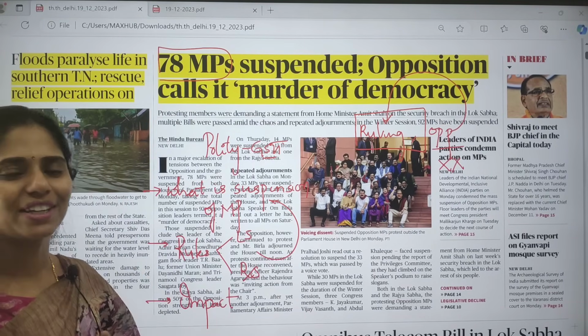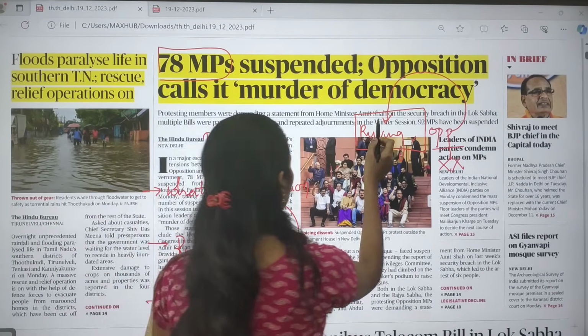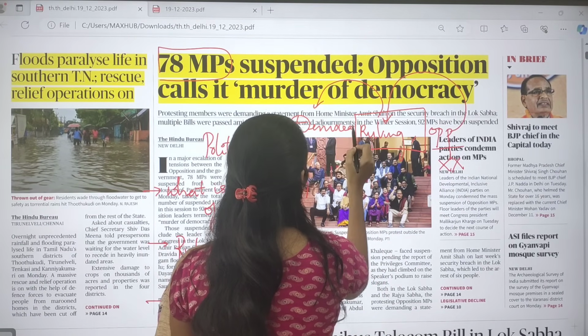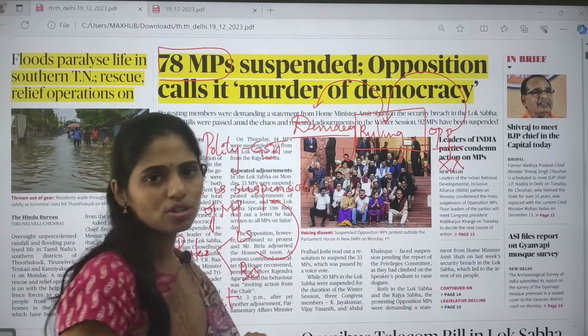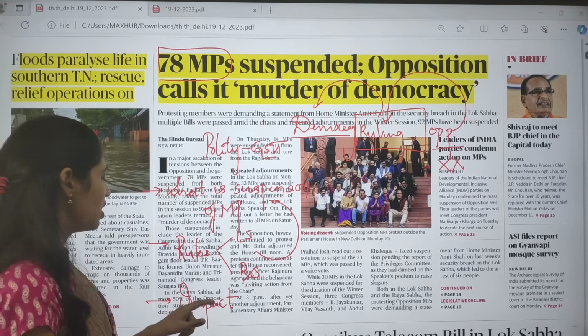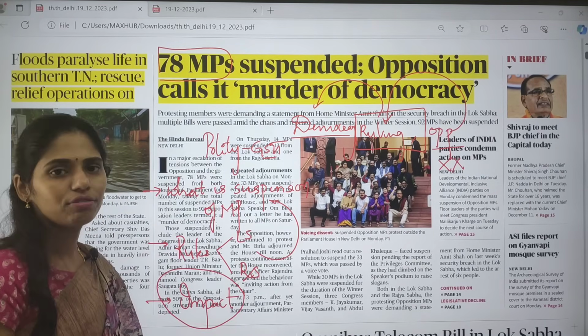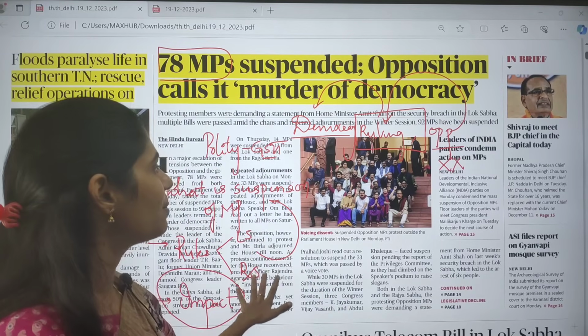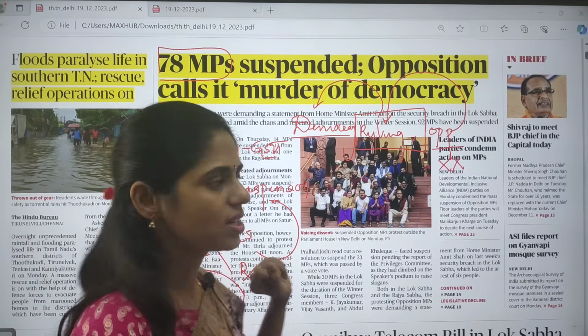Okay, so this is one question. Because of this, it will undermine democracy. So here you have to understand what exactly the impact of suspension of MPs is. Clear? So these are the dimensions that you have to think about.